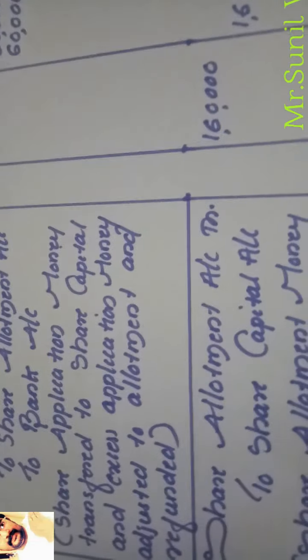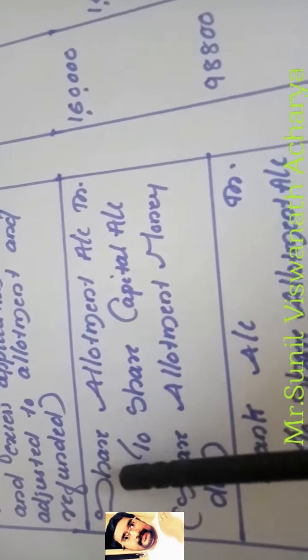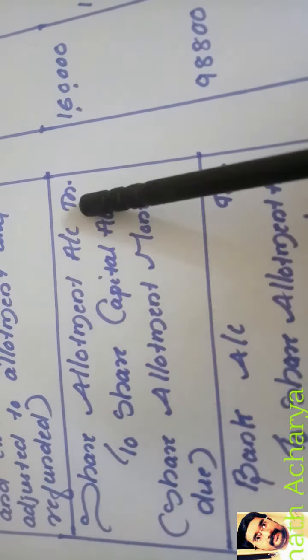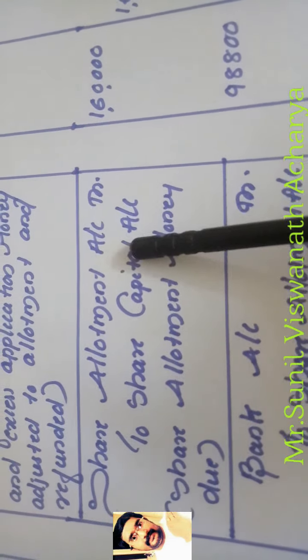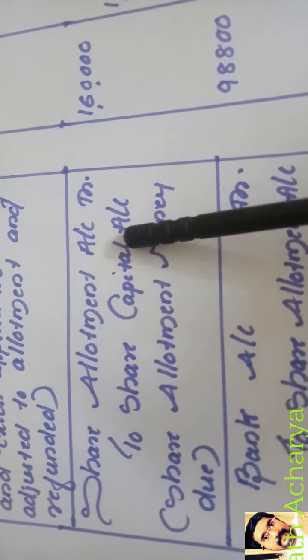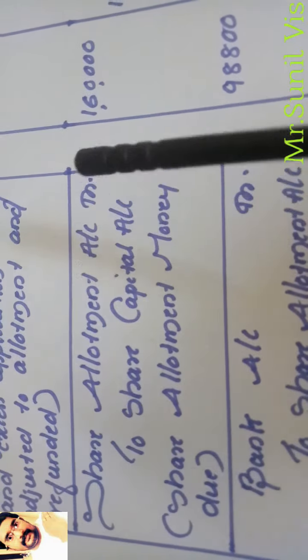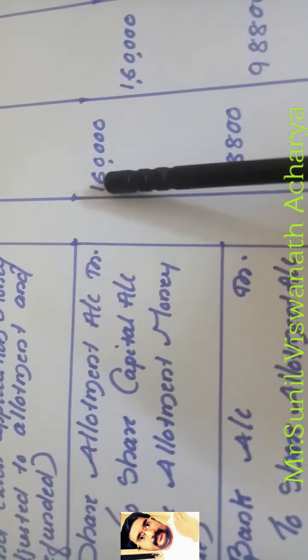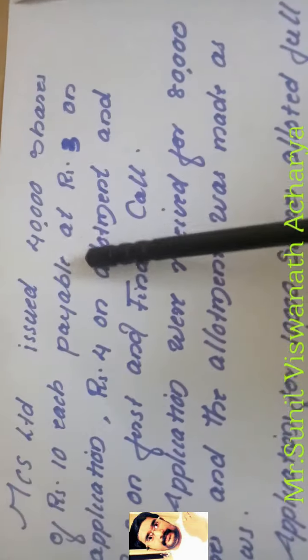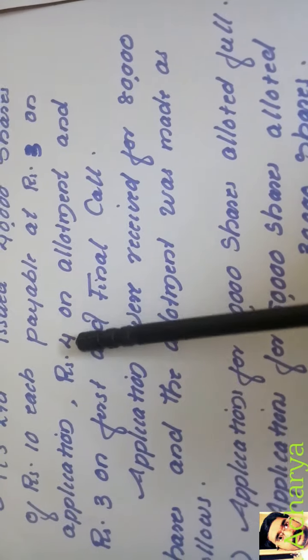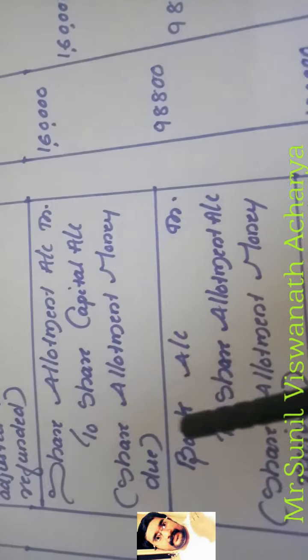Now next we have to write the allotment money due entry. We know the allotment money due entry is share allotment account debtor to share capital. The company has 40,000 shares. Allotment money is 4 rupees, it is given in the question. So the company issued 40,000 shares into 4. Total allotment money due is 1,60,000, 40,000 into 4, 1,60,000. Because the company issued 40,000 shares, allotment money is 4 rupees, so 40,000 into 4 is 1,60,000.